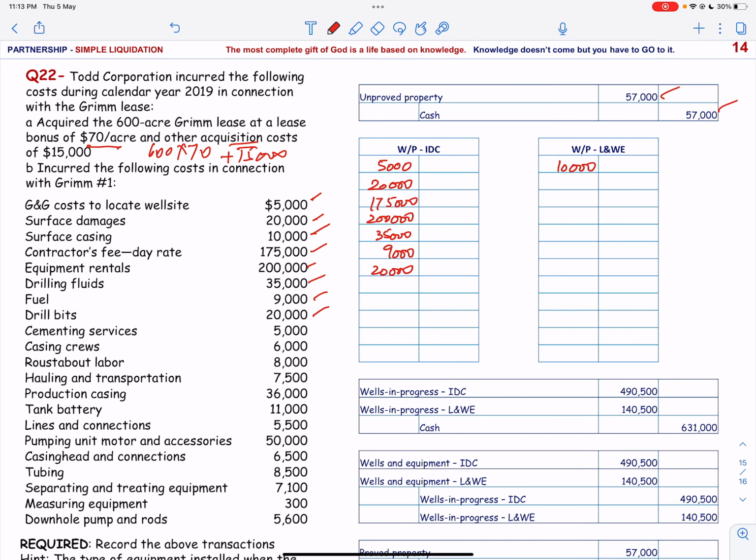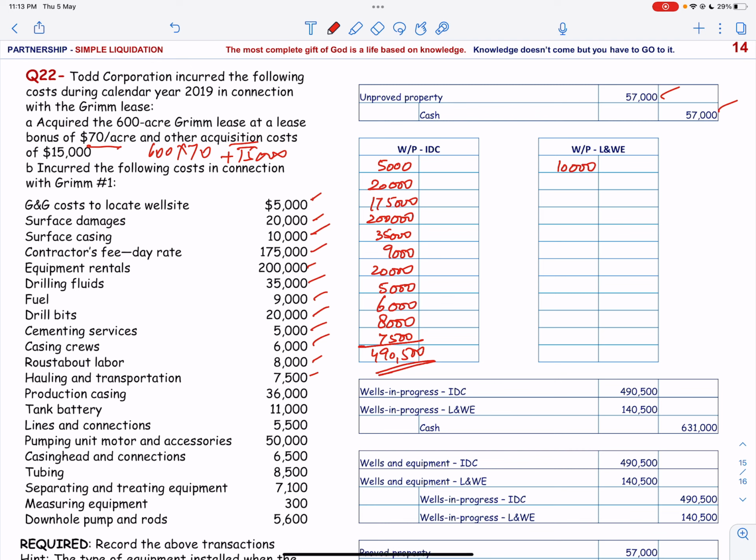Cementing services is 5,000, and casing crews is 6,000. Then we have roustabout labor 8,000. Then we have hauling and transportation 7,500. So this makes a total of 490,500.